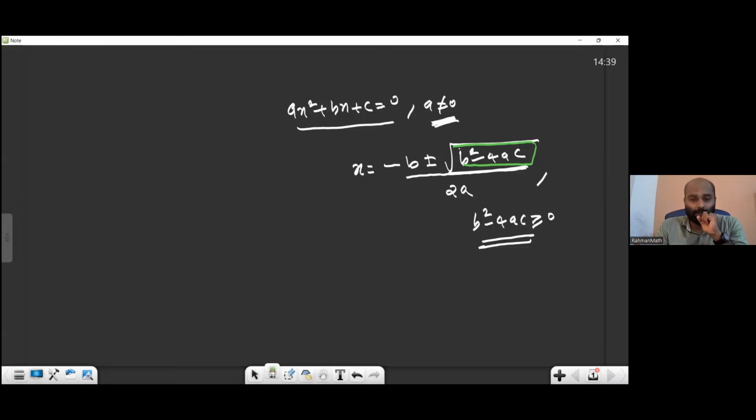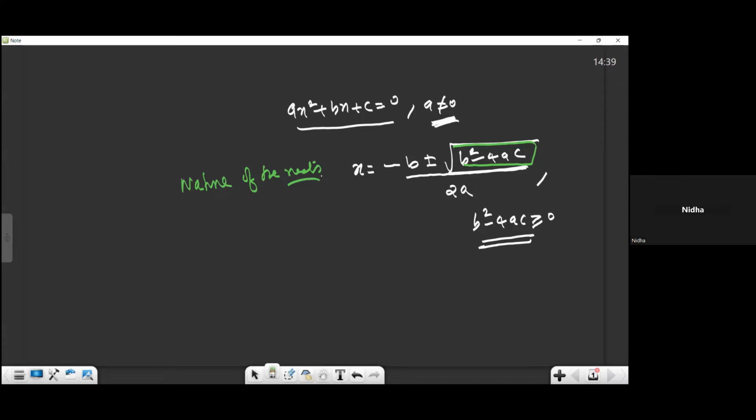Next heading, write: Nature of the roots of the quadratic equation. Try to understand, roots means the value of x, the value of the variable.